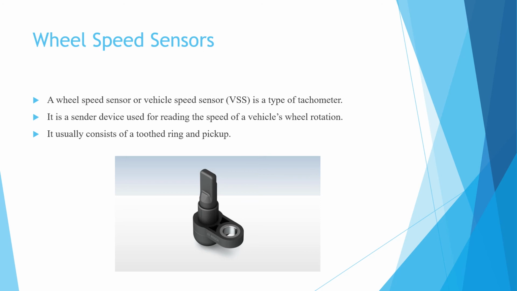It usually consists of a toothed ring and pickup. Here is a picture of the wheel speed sensor.